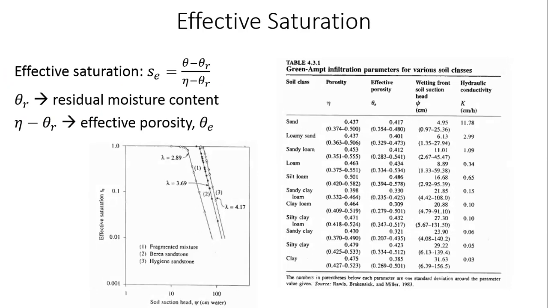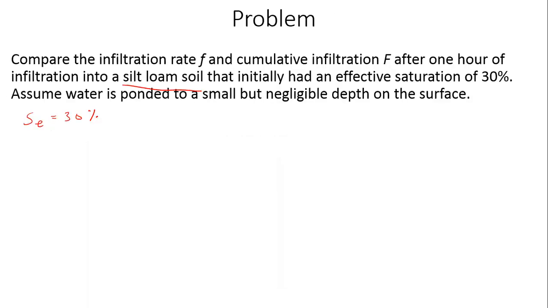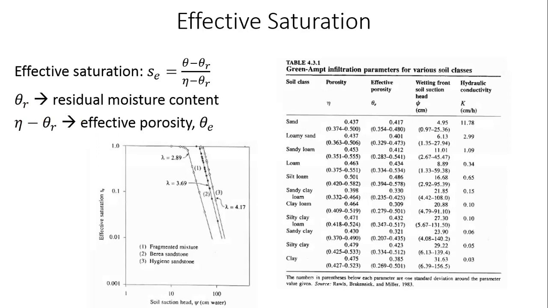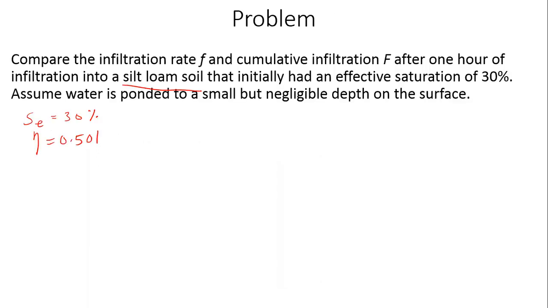So eta, the porosity, is 0.501. I'll have to go back and forth to write this. Eta is 0.501. Effective porosity, theta e, is equal to 0.486.